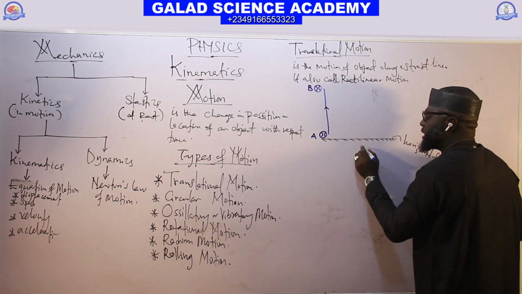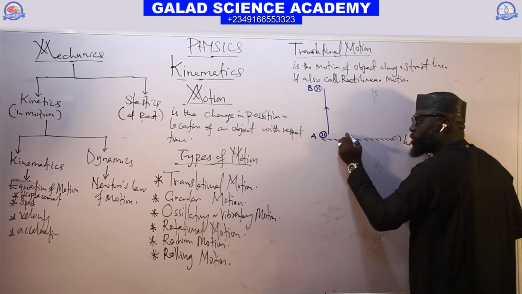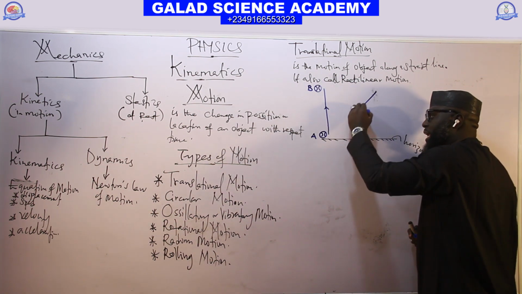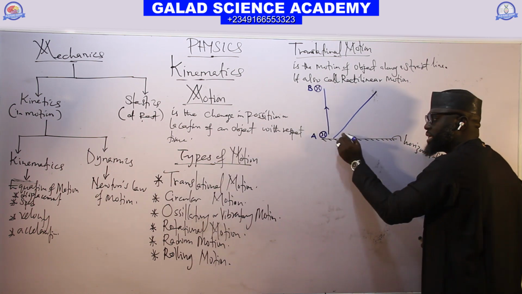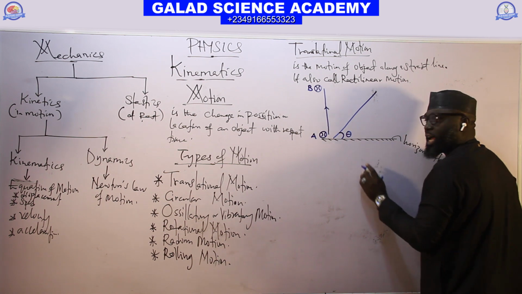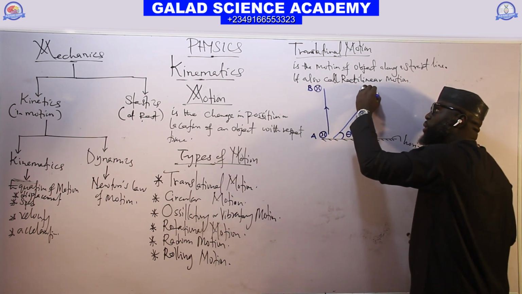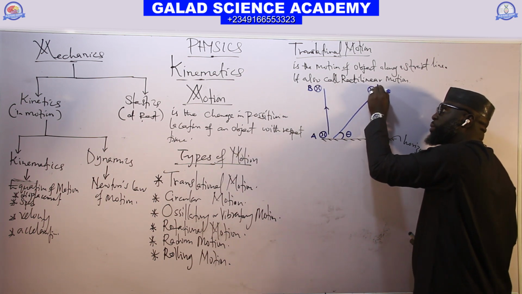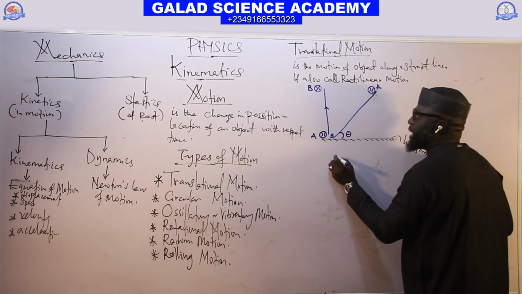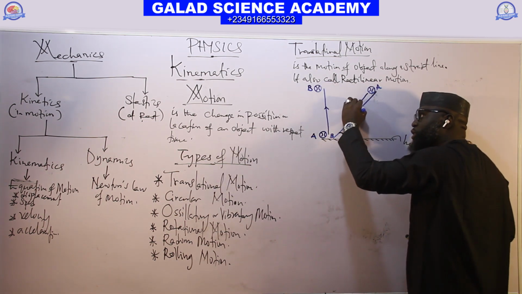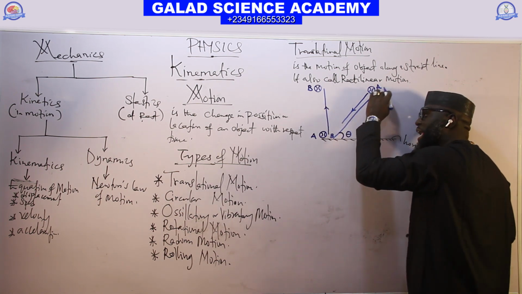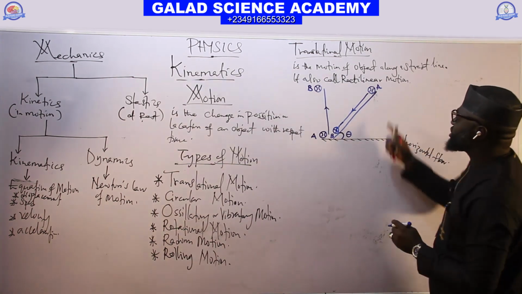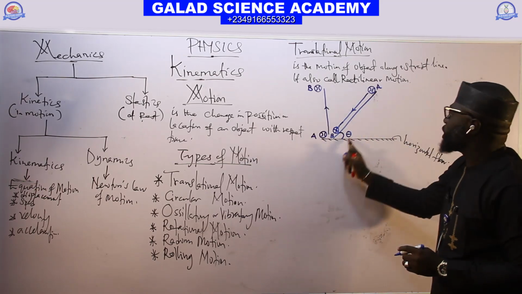Or we have an inclined plane here with angle theta, and we put a ball here, and this ball moves from point A to another point B. The motion of this ball from point A to point B is also in a straight line.